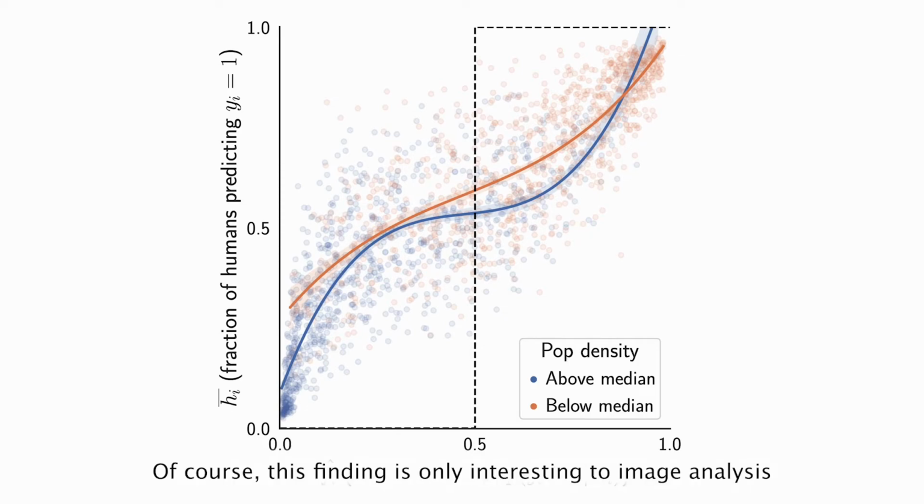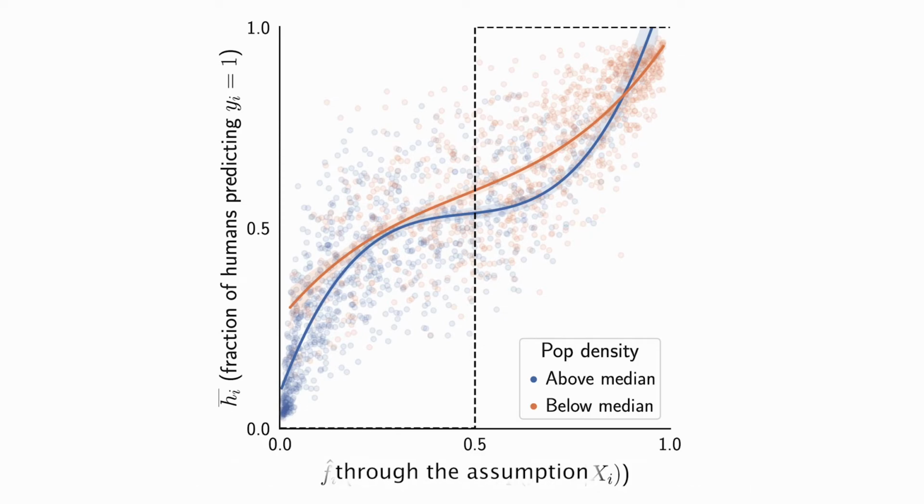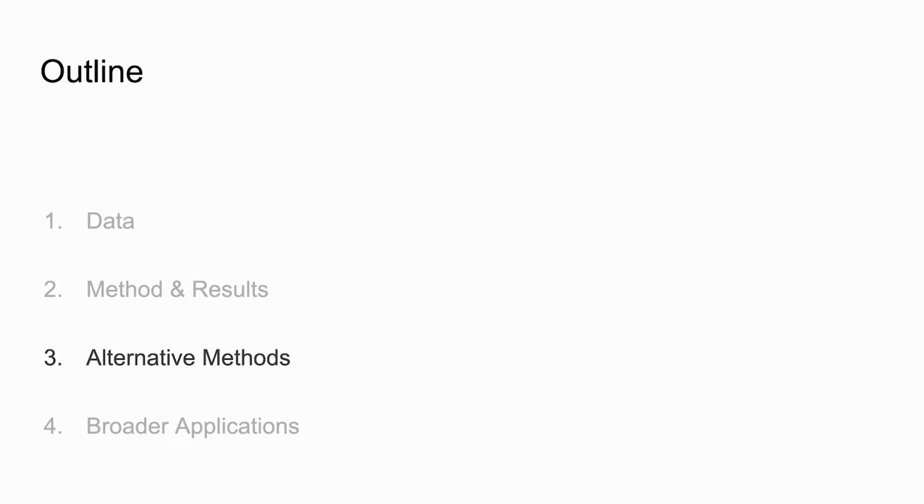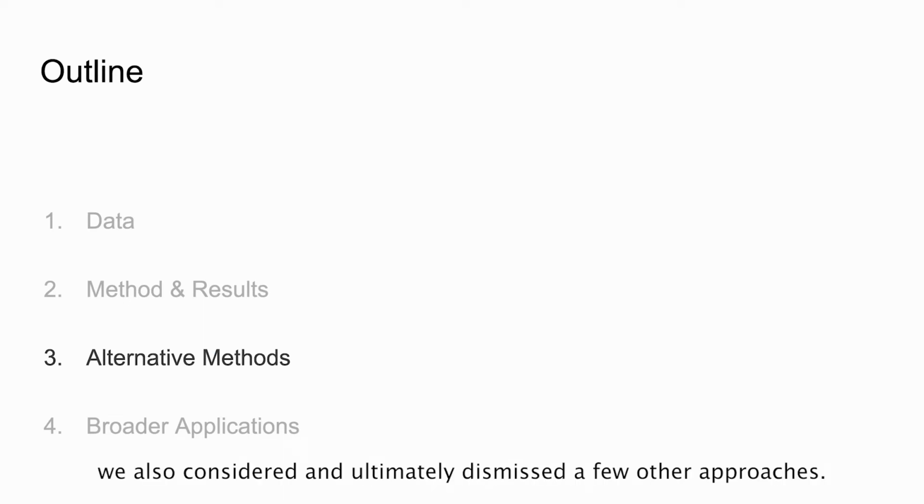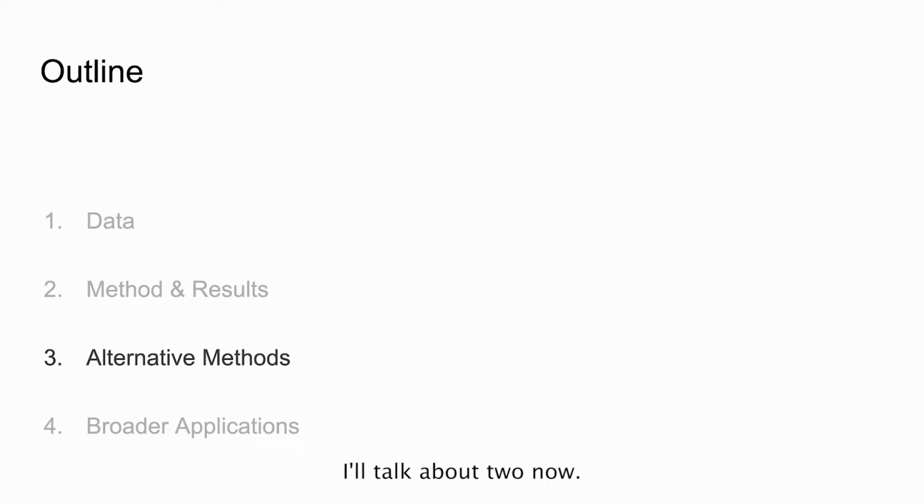Of course, this finding is only interesting to image analysis through the assumption that image features in the neighborhood images correlate with this underlying demographic data. That seems plausible. In developing the method we described here, we also considered and ultimately dismissed a few other approaches. I'll talk about two now.